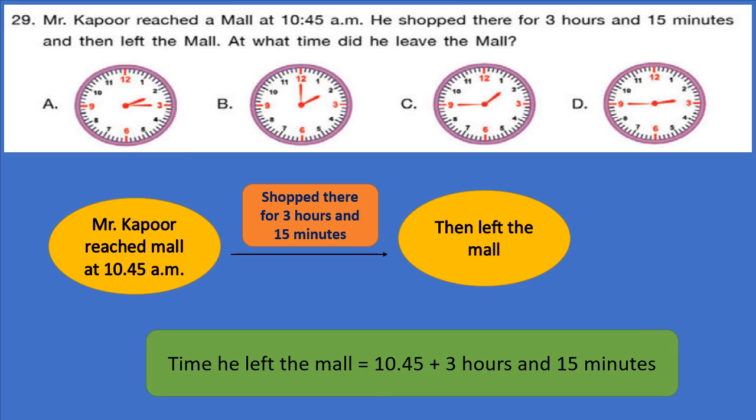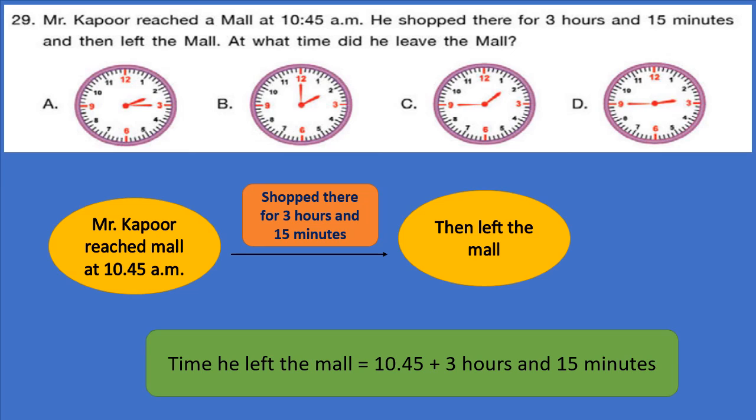Mr. Kapoor reached a mall at 10:45 am. He shopped there for 3 hours and 15 minutes and then left the mall. At what time did he leave the mall? Now look at the figure. Mr. Kapoor reached mall at 10:45 am. Shopped there for 3 hours and 15 minutes. Then left the mall.